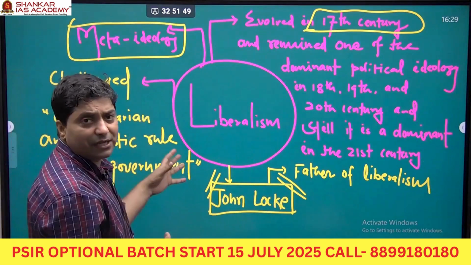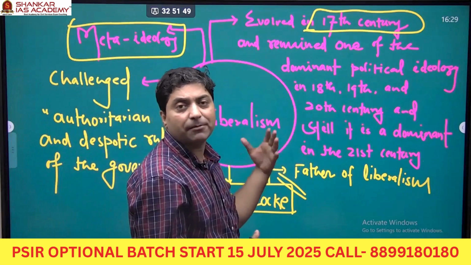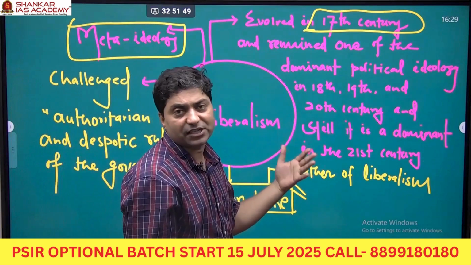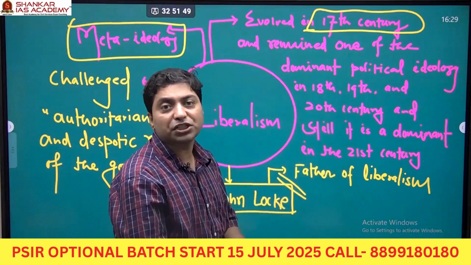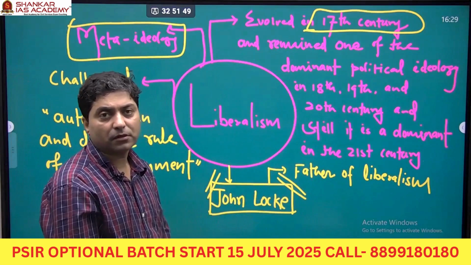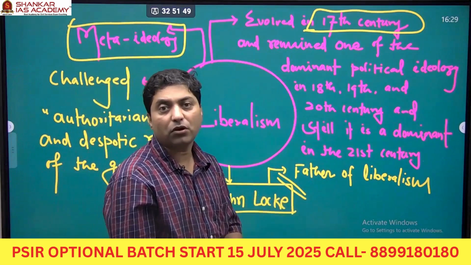This ideology developed in the 17th century to challenge the authoritarian regime, the despotic rule of the state.